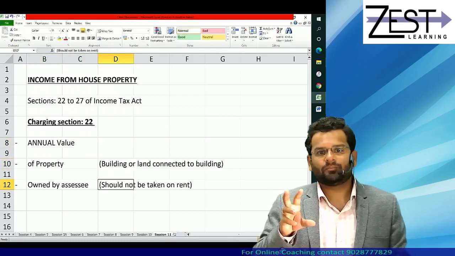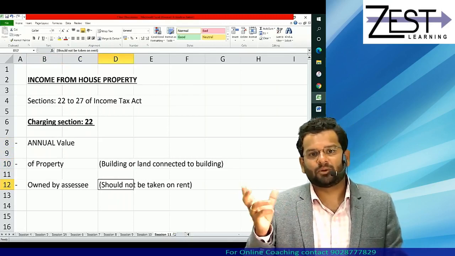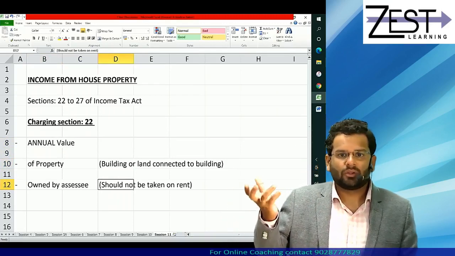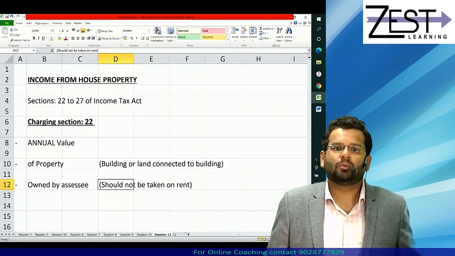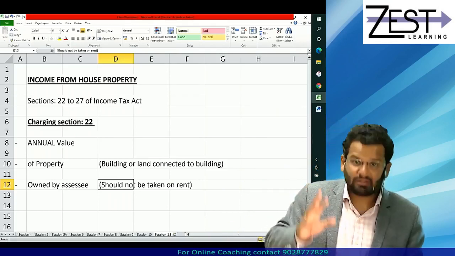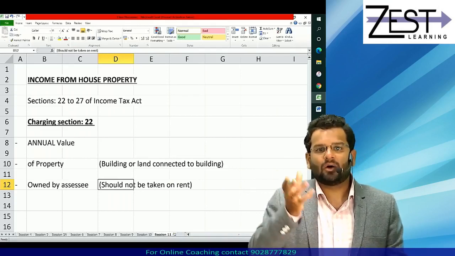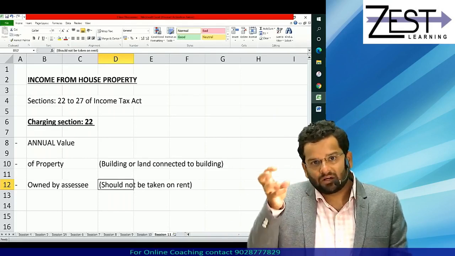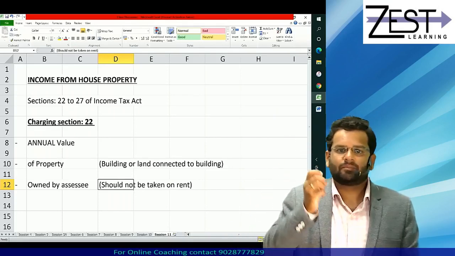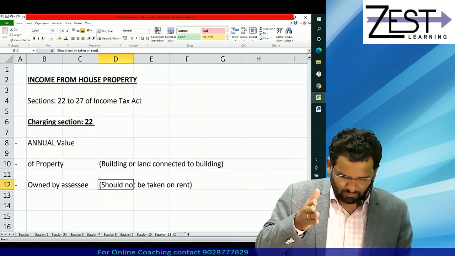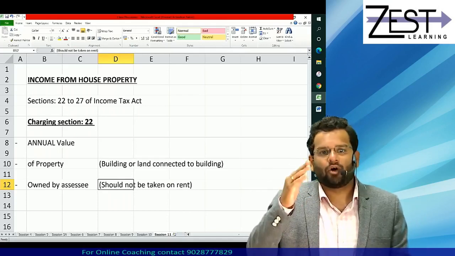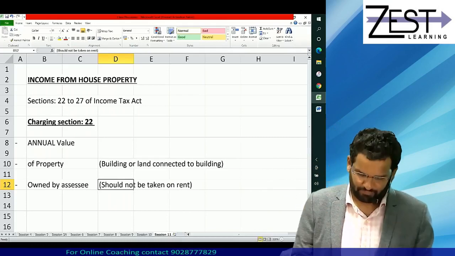Getting it? So imagine there is a property which you own. So on that owned property you might end up paying some income tax. Correct? That income tax, how will you pay? So that income, how will it be computed? So it will be computed under the head of house property in the format which we are now going to see.